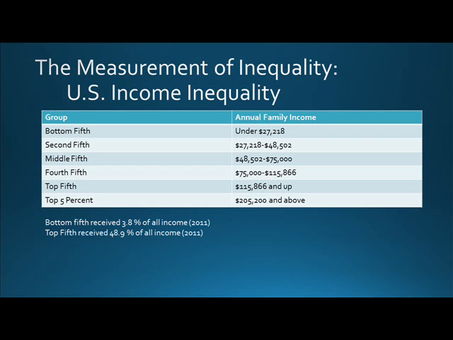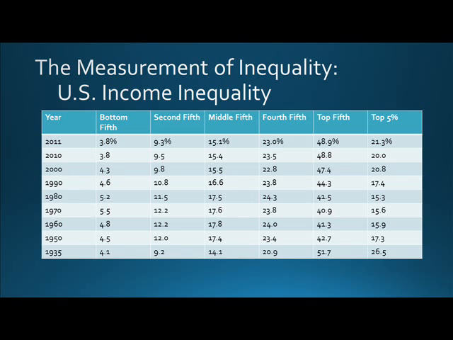The middle fifth is between $48,502 and $75,000. The fourth fifth is between $75,000 and $115,866. The top fifth is $115,866 and over, and the top 5% is $205,200 and over.